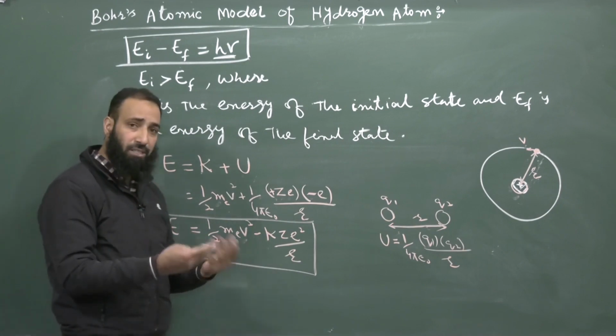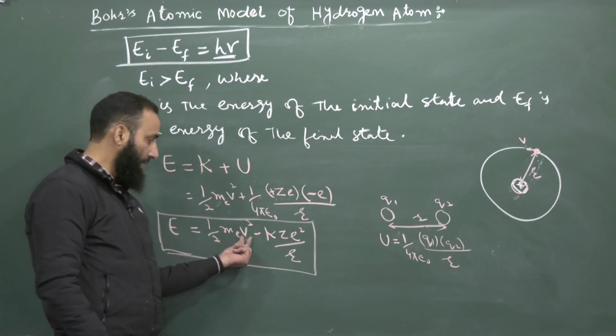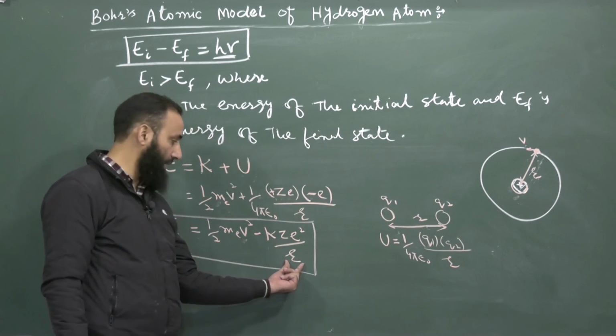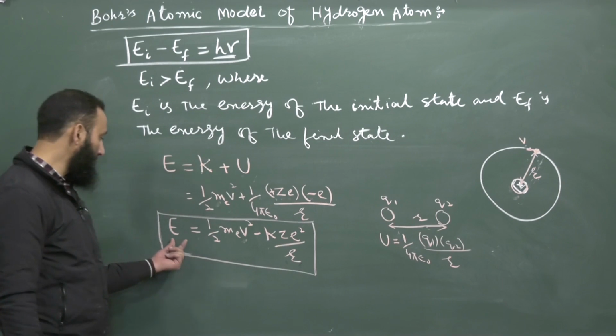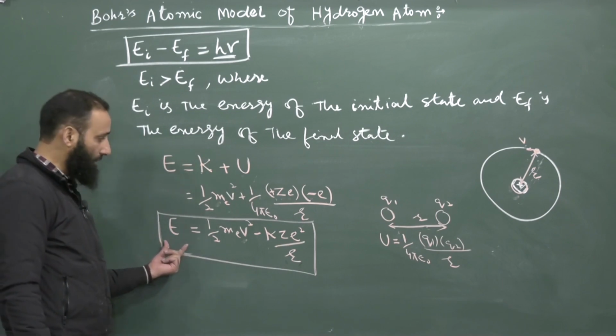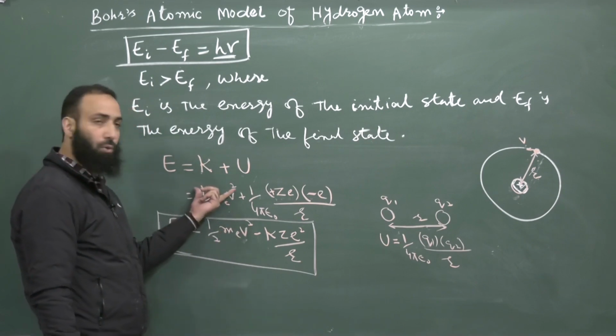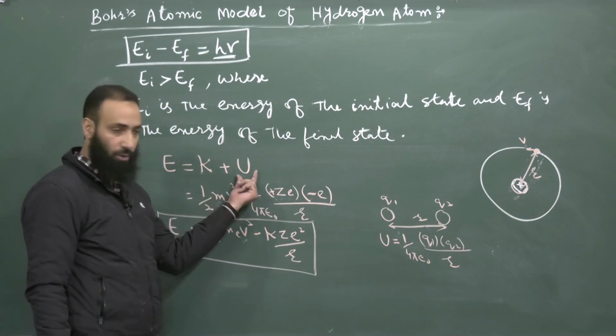In different states, it can have different velocity and a different distance r from the nucleus. So the total energy of an electron is the sum of two energies: one is kinetic energy, another is the potential energy.